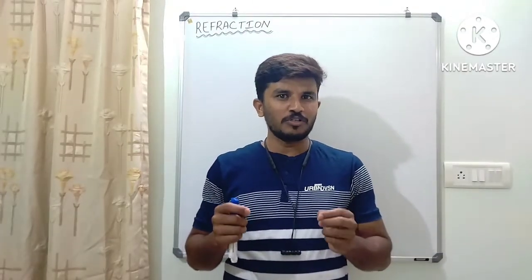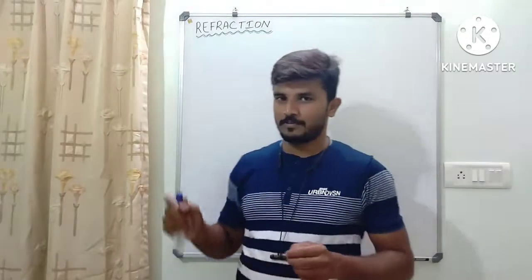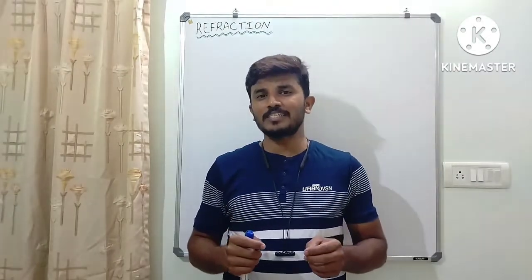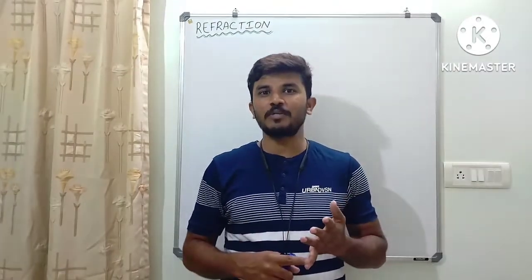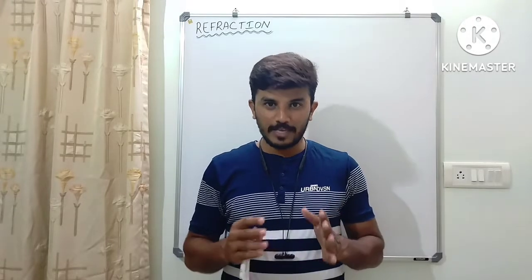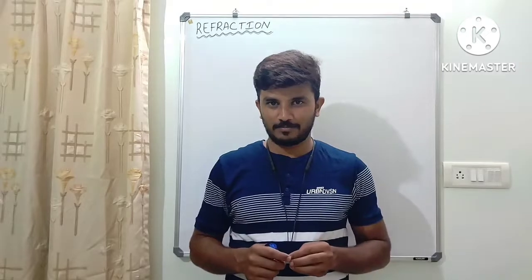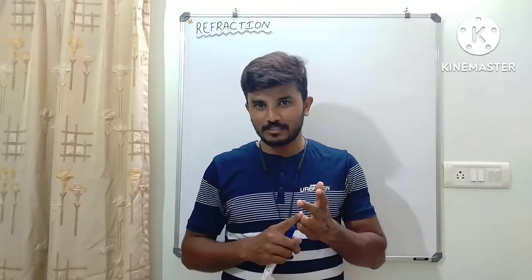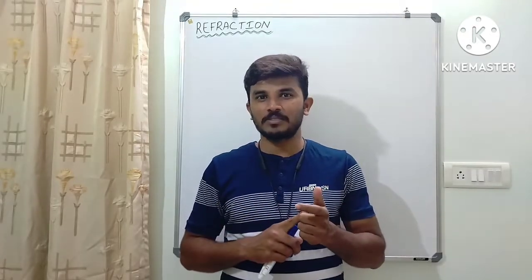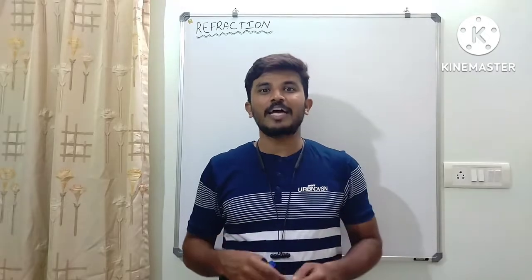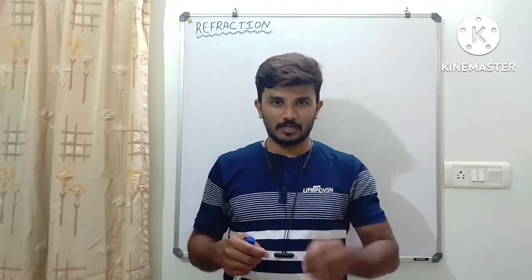In this video, I am going to discuss refraction. I have already discussed the reflection concept in the previous two videos. There, we discussed electromagnetic waves, what light is, and how reflection happens on a plane mirror as well as a concave mirror.